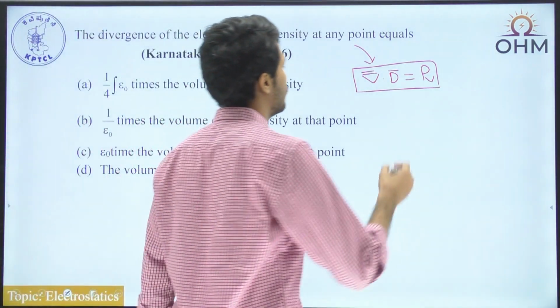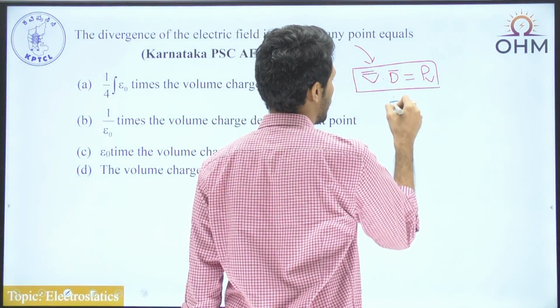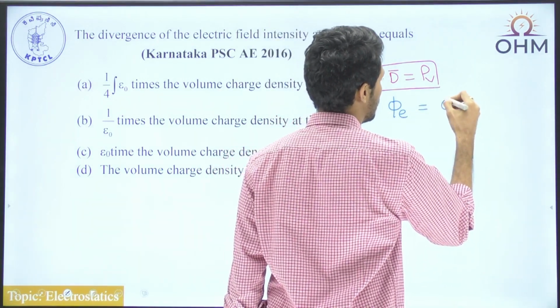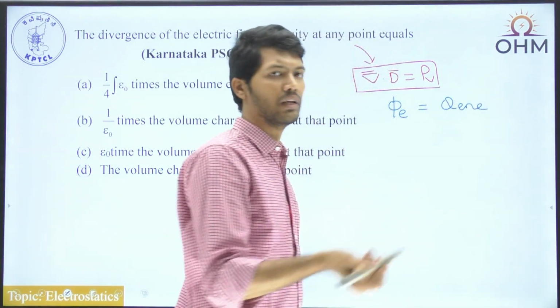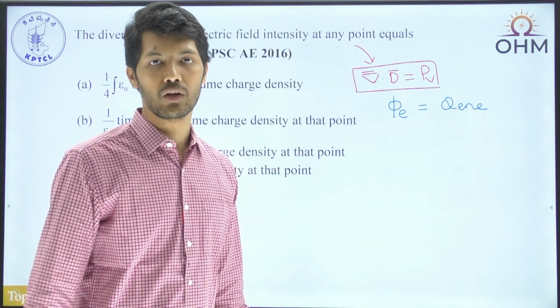Okay, so we can say that Gauss law says flux coming out is equal to the charge enclosed, and mathematically, what is the flux coming out of a particular closed surface?